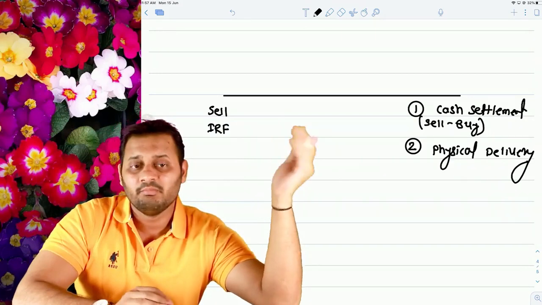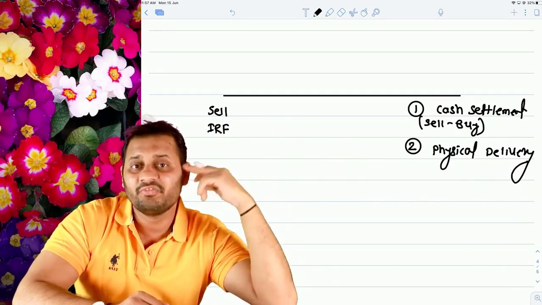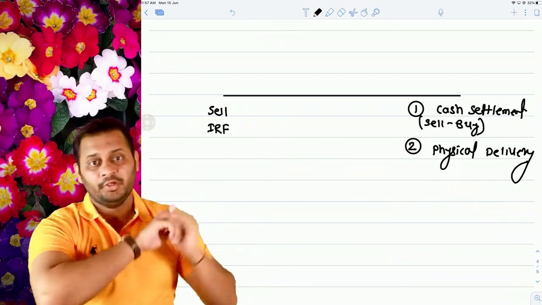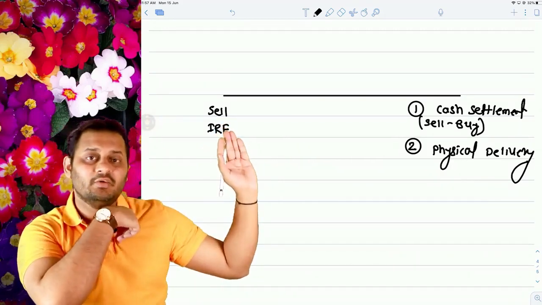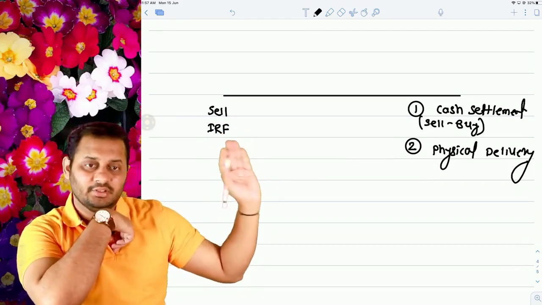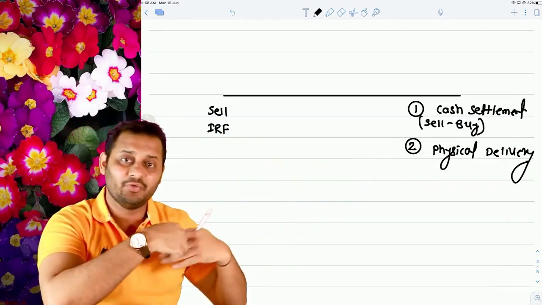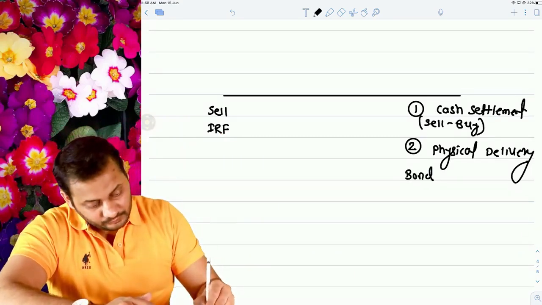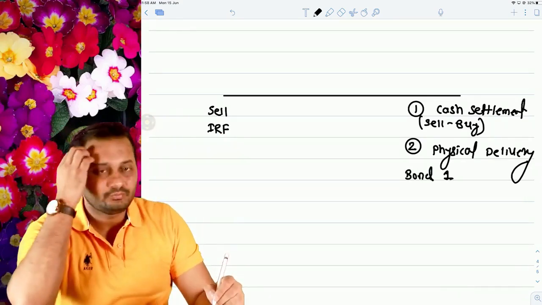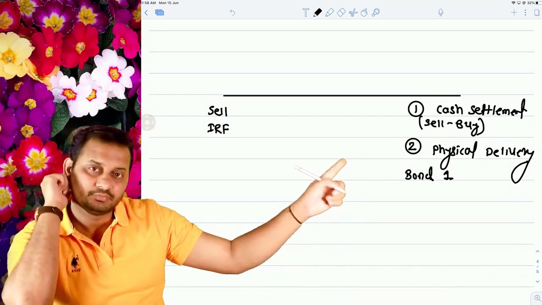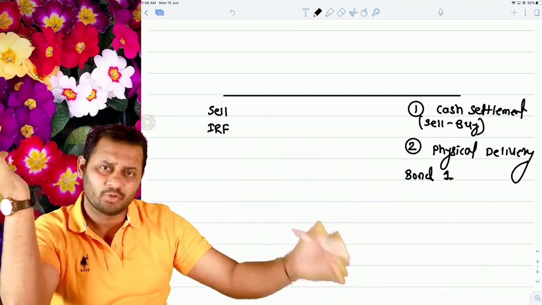But when there is a situation of physical delivery, that means you have to deliver the bond. You promised to deliver or to sell the bond in interest rate futures, and in case of physical delivery you have to give the bond. So let's take the example of bond 1. Let's say you wanted to deliver this bond. In the beginning there is only a promise to deliver the bond.